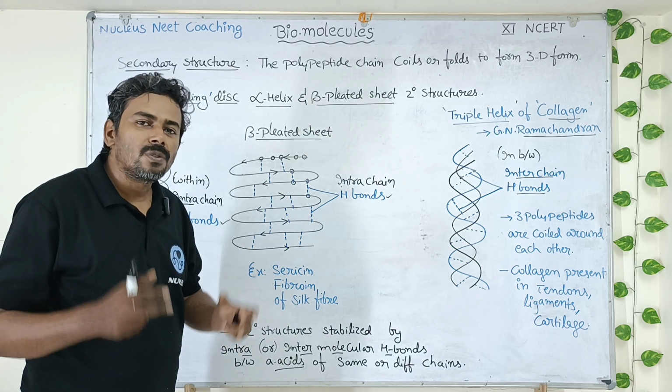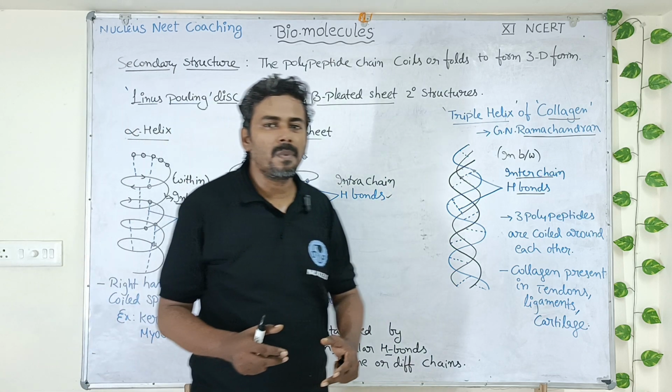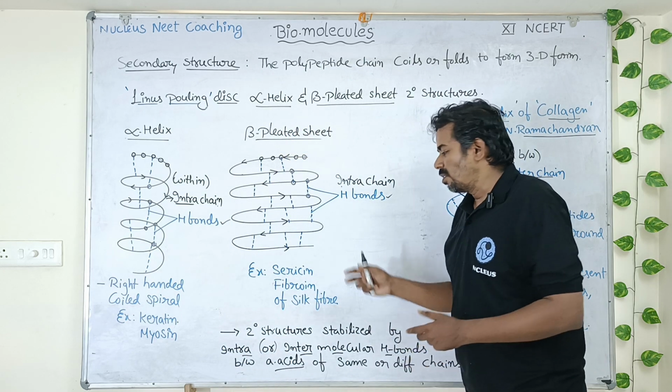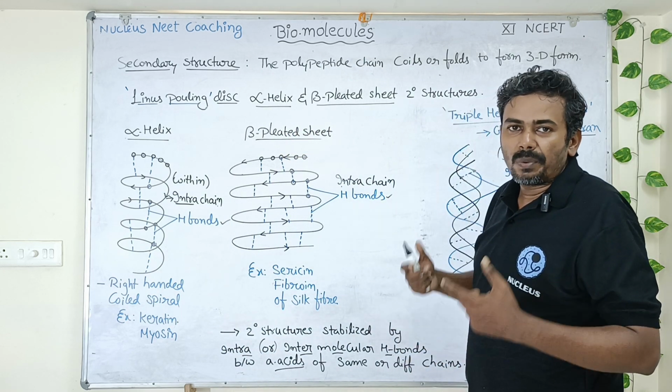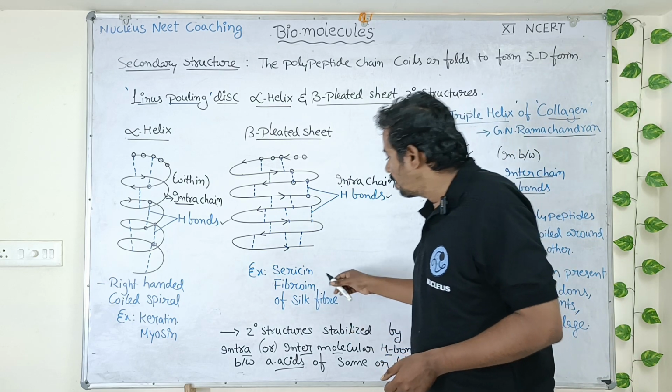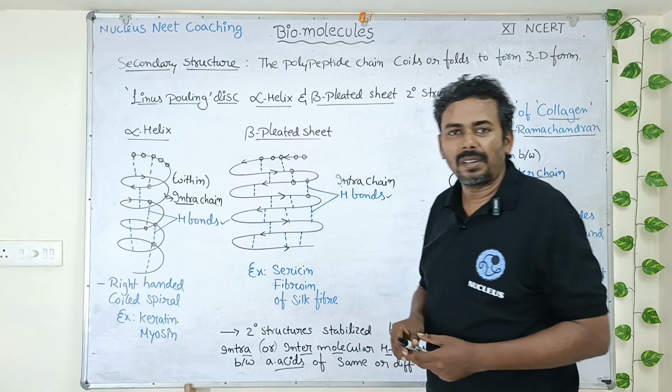You know who produces silk fiber? Silk fiber is produced by the silkworm, right? So the beautiful silk clothes which we wear are obtained from silk fiber, right? They contain sericin and fibroin protein.